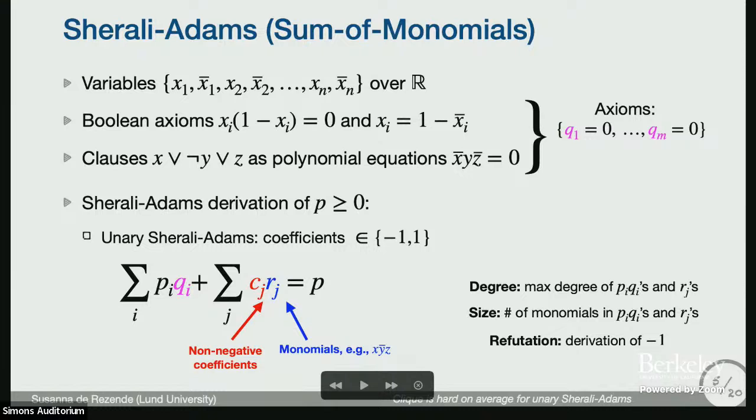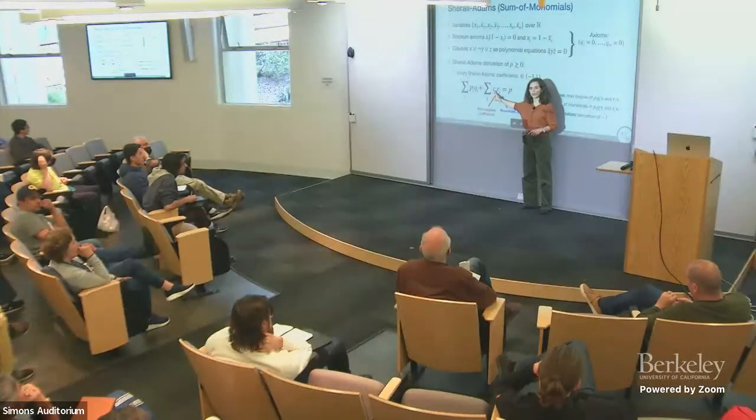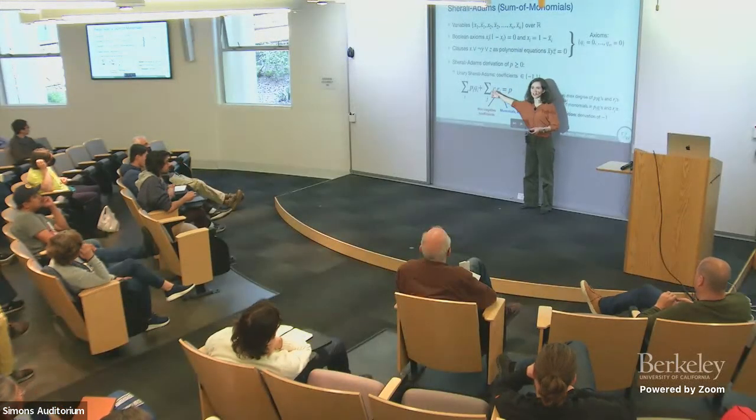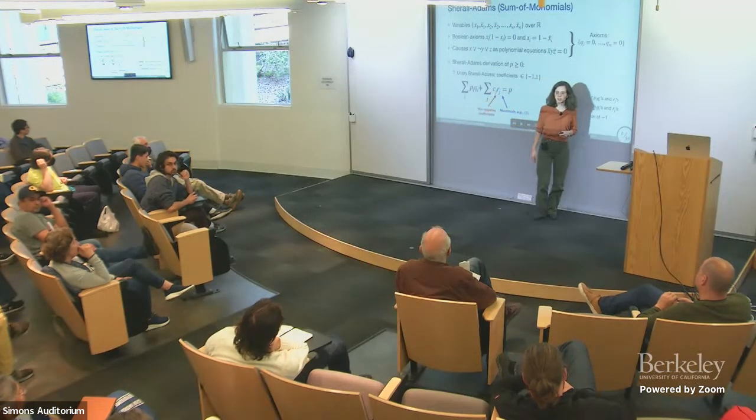Here, there can be minus 1s. Now a refutation doesn't have to derive exactly minus 1, because if I get minus m, I can always sum things here, so you can still get minus 1.